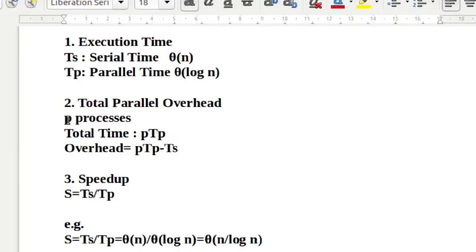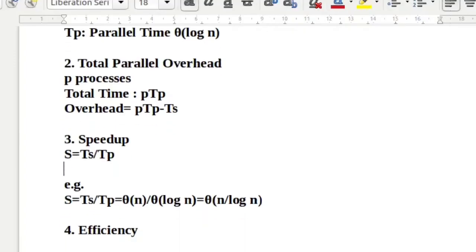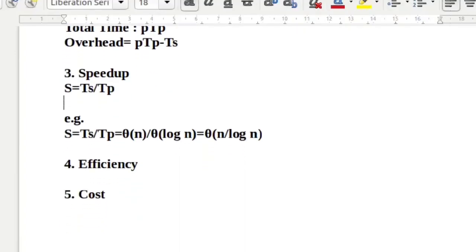So here we are considering the total number of processes. To consider this, we have another performance metric, that is efficiency. It is represented by E.